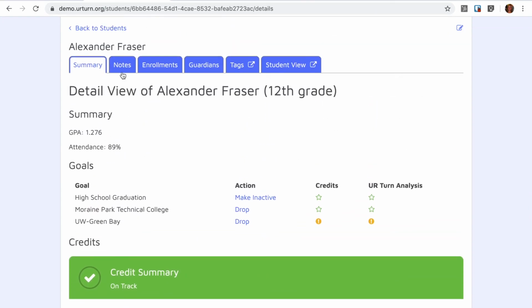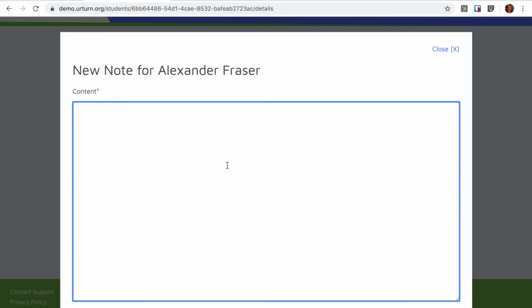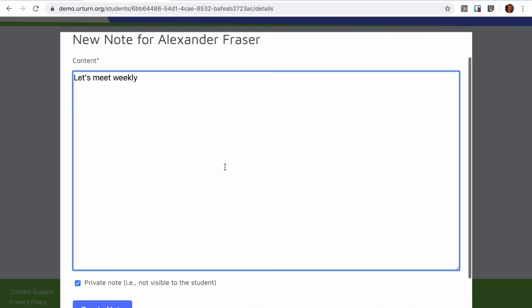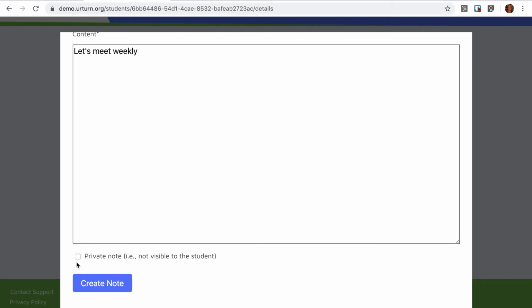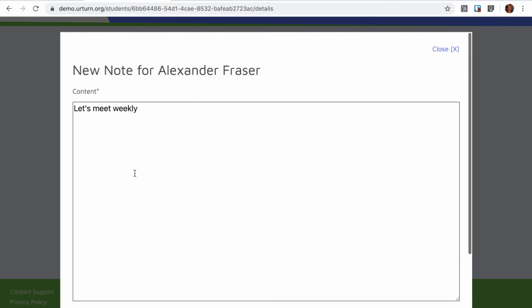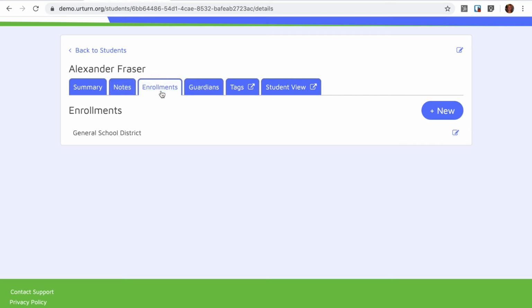What the counselor can also do is take notes, whether private or public, about meetings that they've had or ways that they want to communicate with the parents and the student. If they make this a public note, then that note will appear on Alexander's dashboard. Or if they'd like to keep it private, just a running record of their meetings, the counselor has that option as well. She can see where he's been enrolled in the past, who his guardians are.